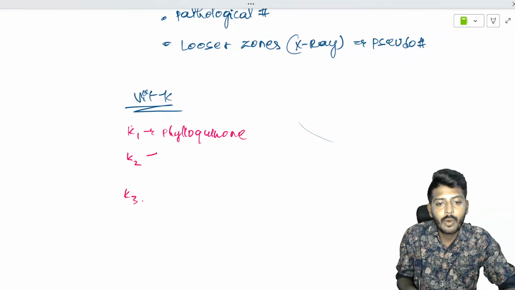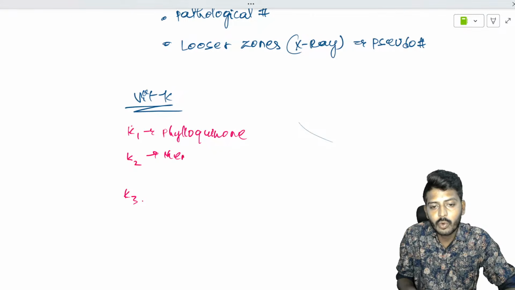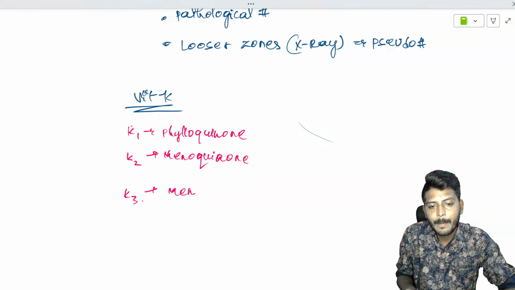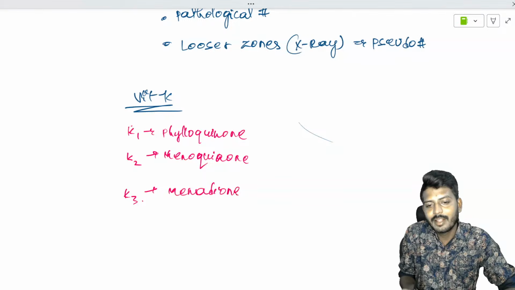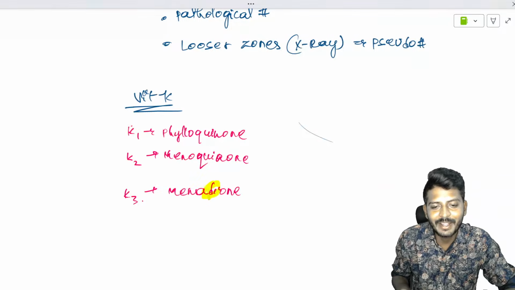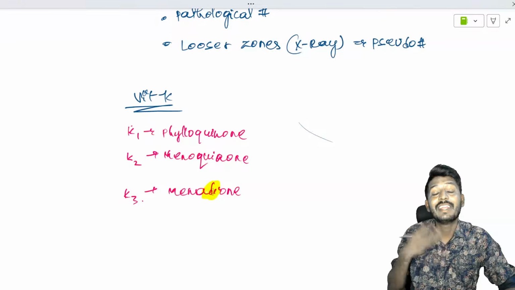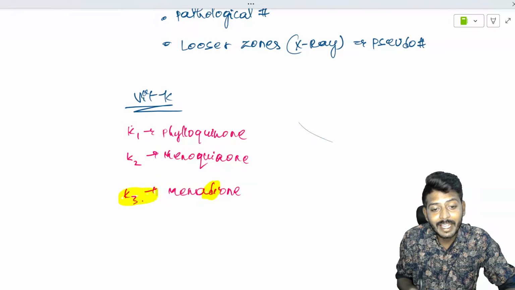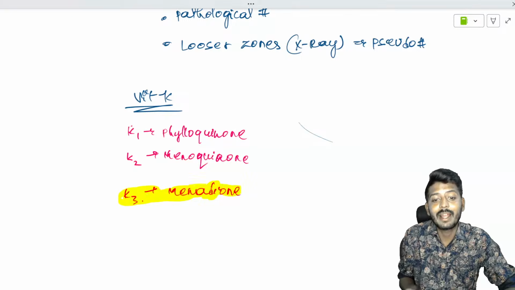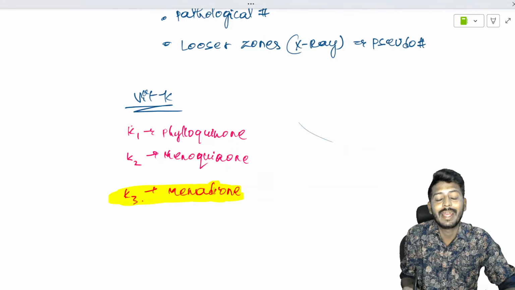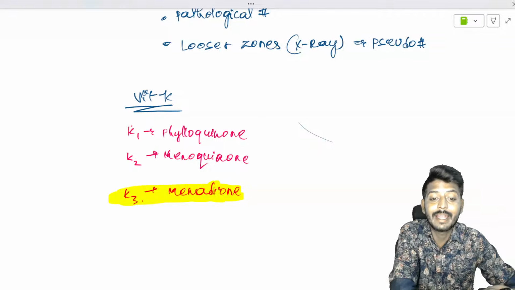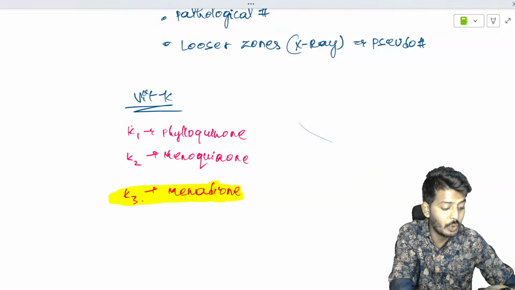Phylloquinone. Okay, vitamin K2 is called menaquinone. Menaquinone. Okay, let's go to vitamin K3. Vitamin K3 is called menadione. Now here is the trap for you people. Seeing 'di' in menadione, your mind will think it should be K2, but even after seeing the 'di', it is K3. Don't get confused between 2 and 3 by seeing 'di' in menadione. It's a K3, dear, please don't get confused.